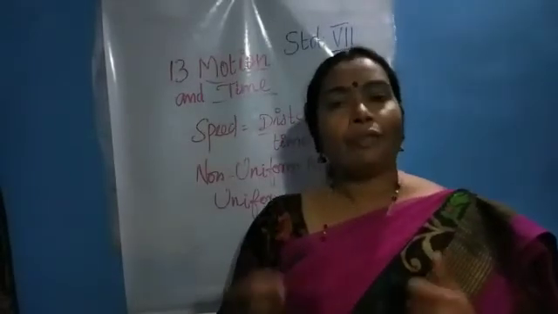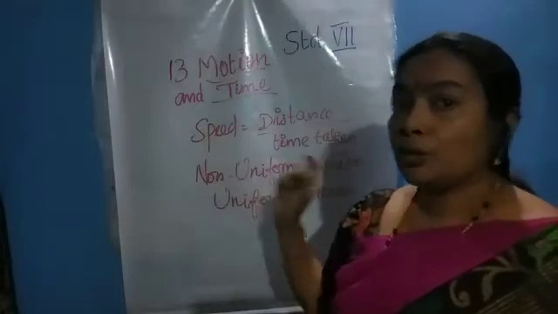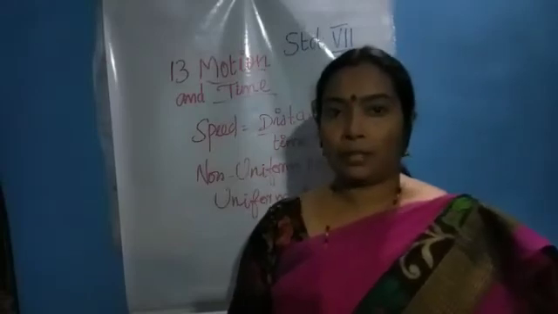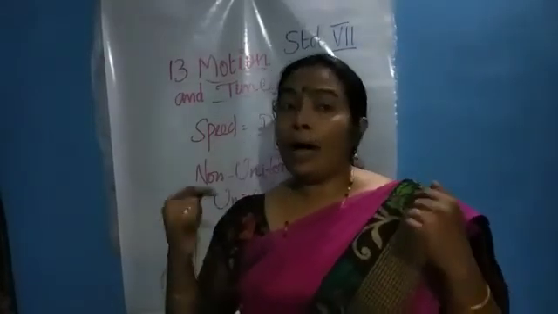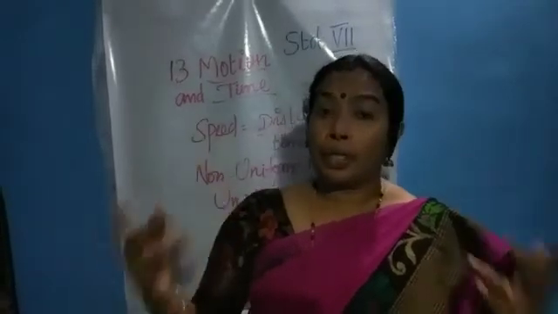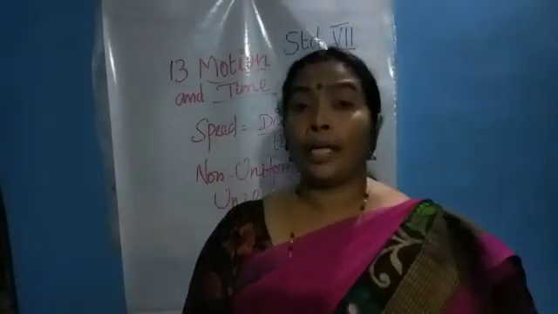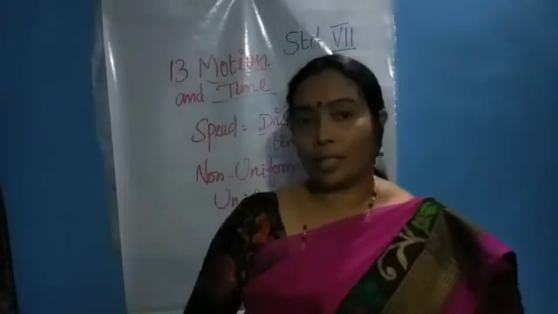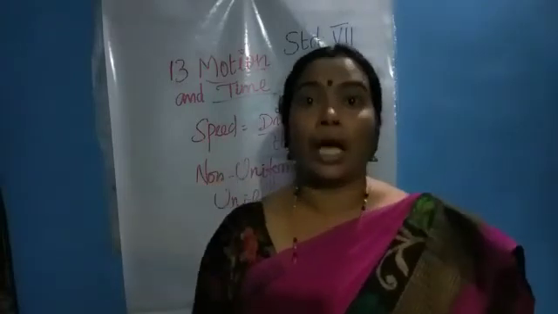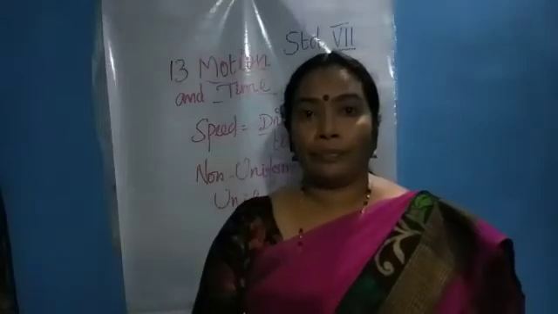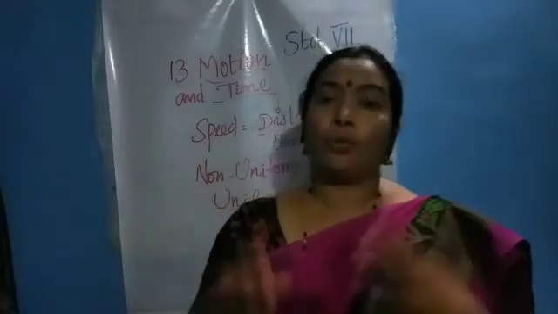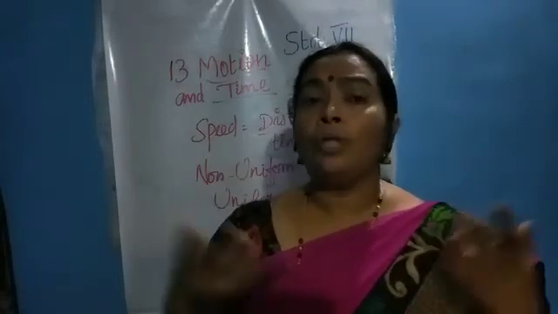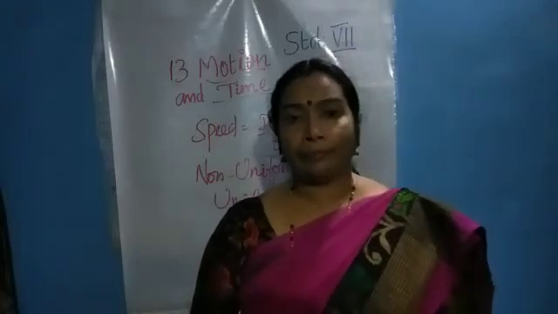But how can we find out the time? We should find out the time also. Then only we can find the speed of an object. Do you think about that? How did our ancestors measure time? Because in olden days there were no clocks and watches, which we use now to measure the exact time. In olden days these watches were not there. Then, can you imagine how they measured the time?